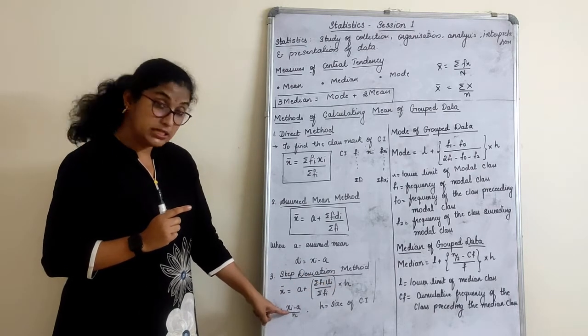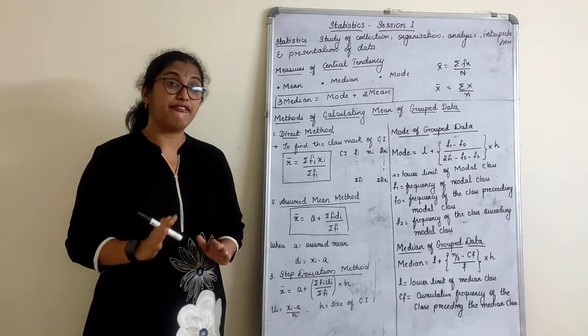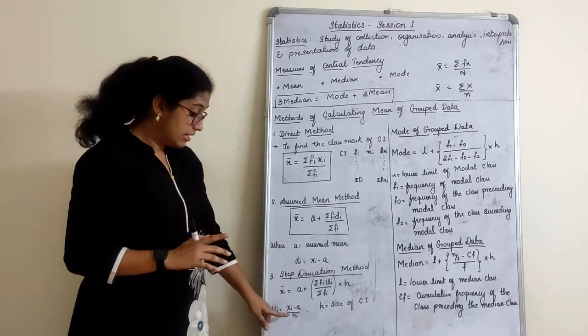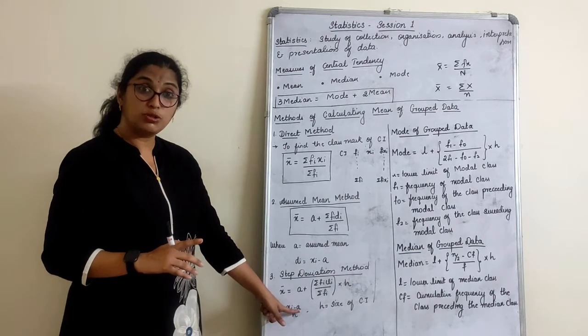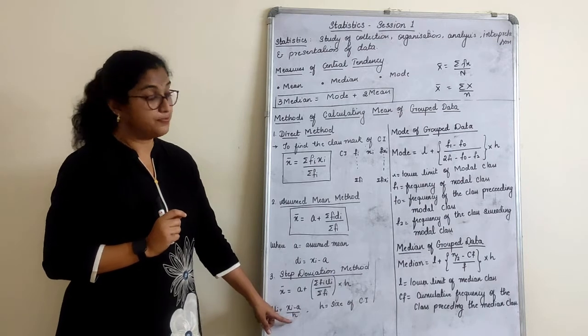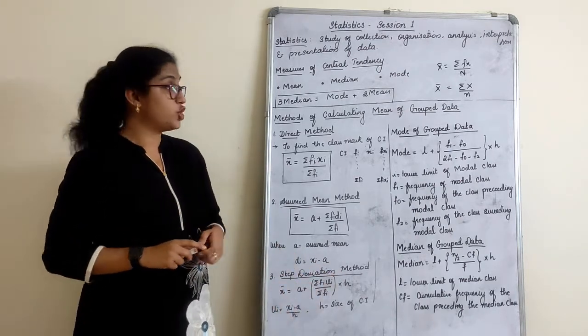Ui is nothing but class mark. Did you see one thing? Everywhere we have to find the class mark, right? Either here, here or here. Class mark minus assumed mean, which you have already chosen, divided by h, height. This is the formula to calculate step deviation.